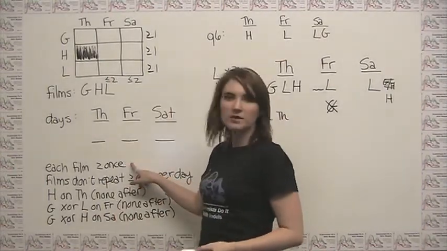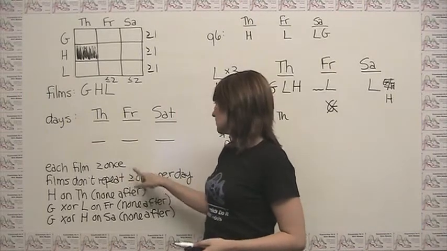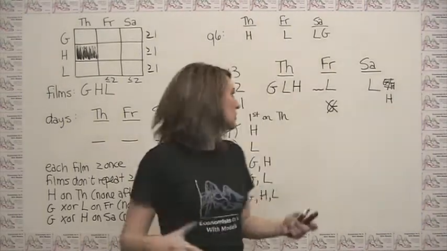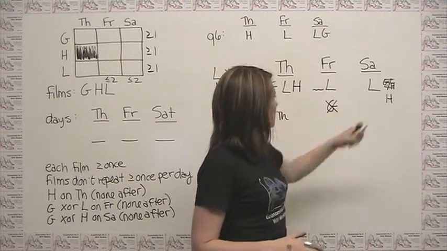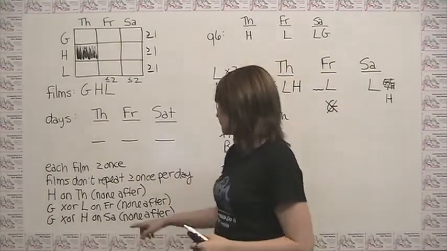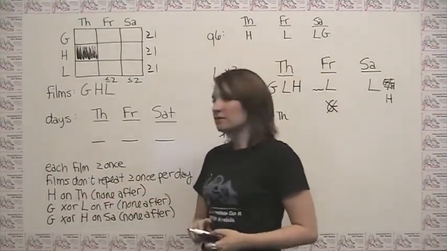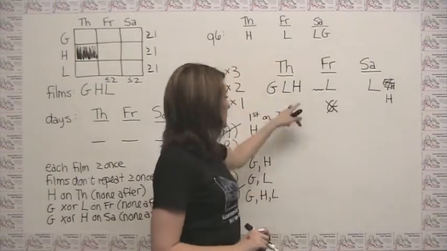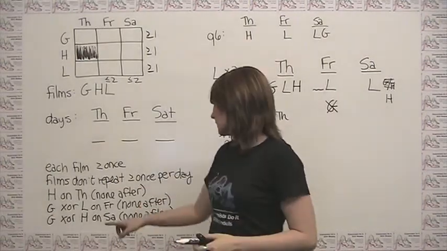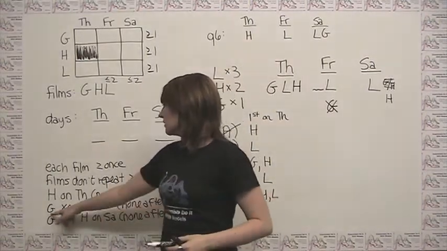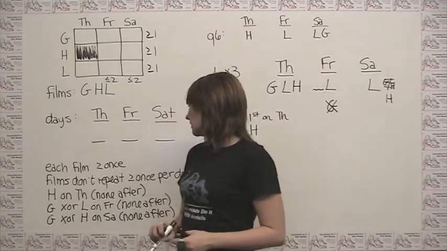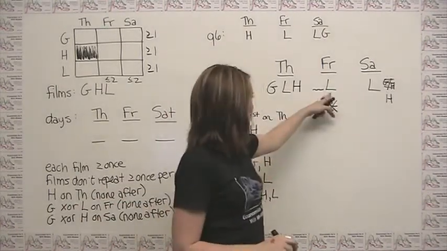Each film is shown at least once. Well, that by definition is true. Films don't repeat more than once per day. Seems like we're good with that. H is on Thursday with nothing after. Seems like we're good with that. We have exactly 1 of G and L on Friday, and it's last.